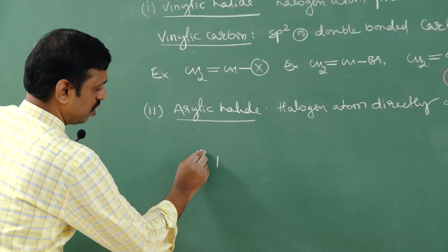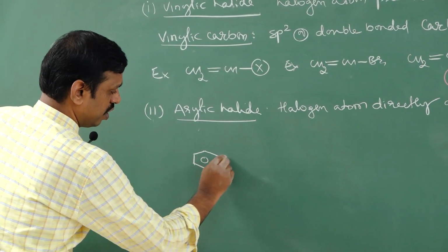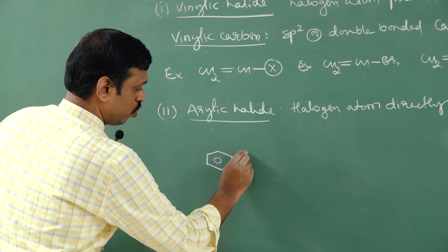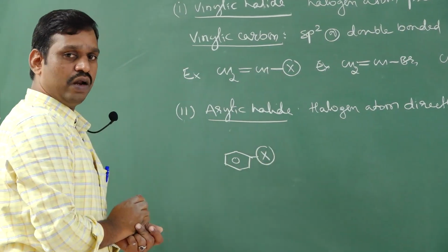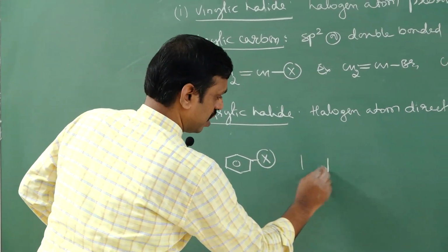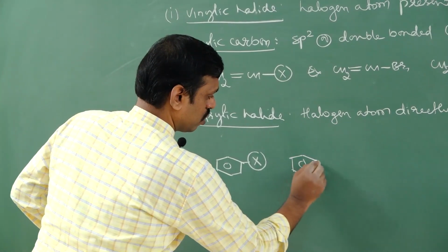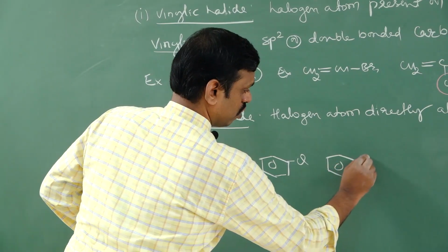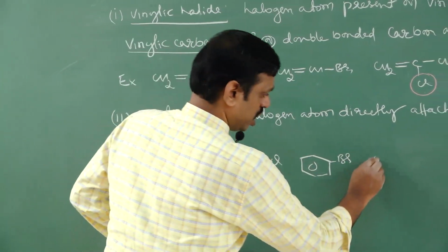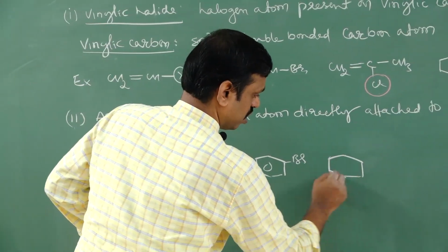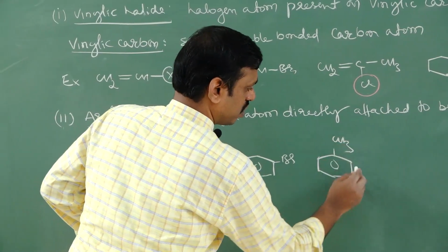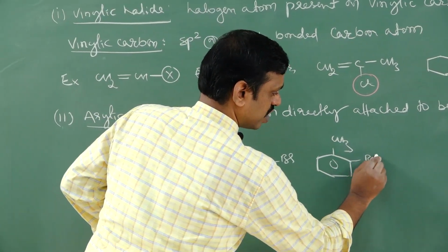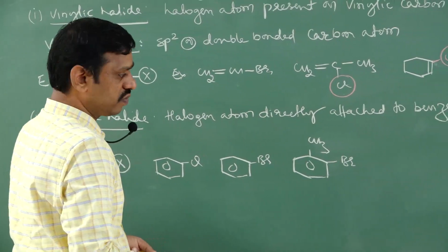For example, take a benzene, and here some group X is there, where X is a halogen: benzene containing chlorine, chlorobenzene; benzene containing bromine, bromobenzene. If the benzene contains a methyl here and bromine here, this is also a haloarene.